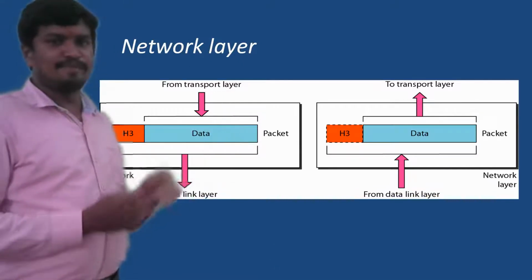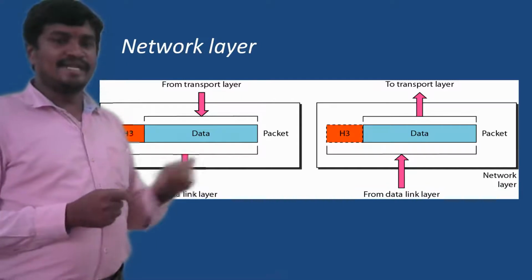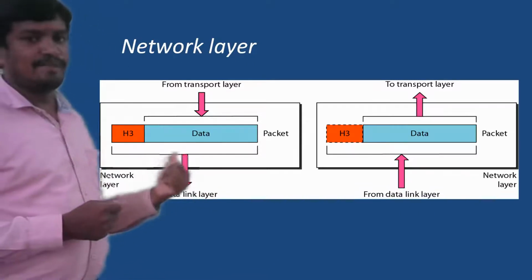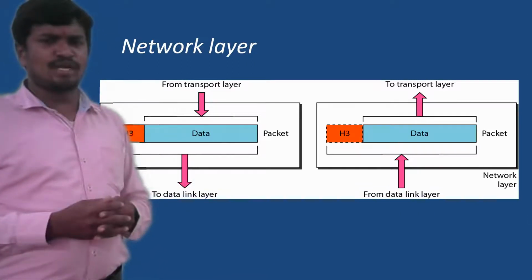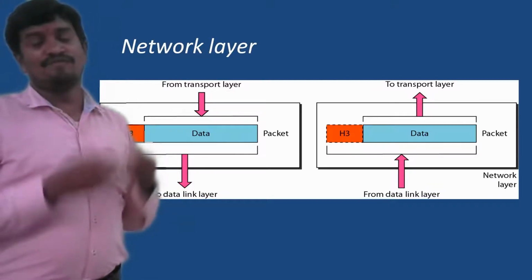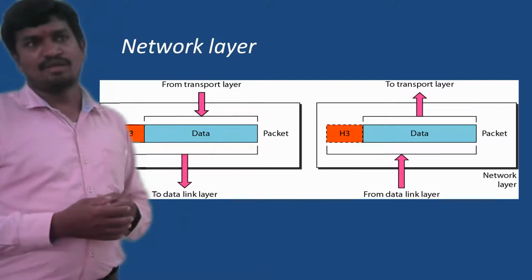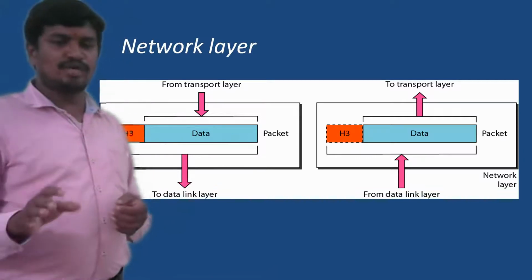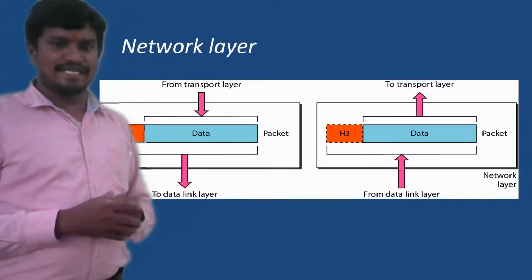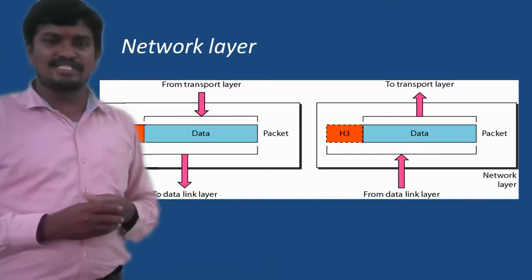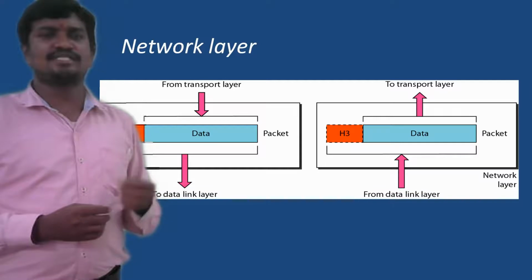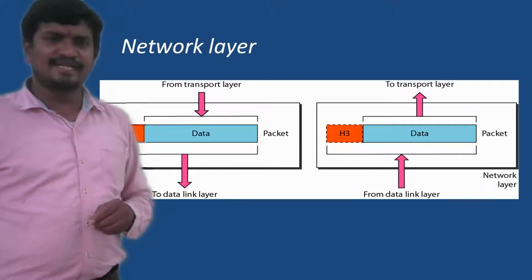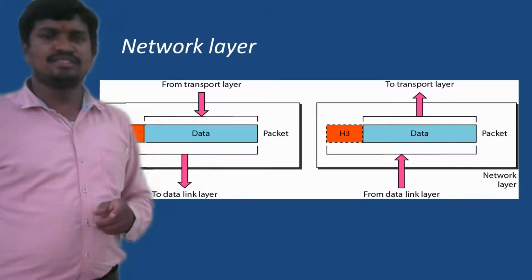A packet is prepared by taking the segments from the transport layer and adding the header. The header added by the network layer is the routing information, like from which system the data is coming, in the form of logical addresses, not physical addresses. The network layer is always bothered about logical addresses, which means IP addresses. Every system is assigned an IP address, and that IP address is added to the segments coming from the transport layer. This way, the network layer is present between the transport layer and the data link layer.